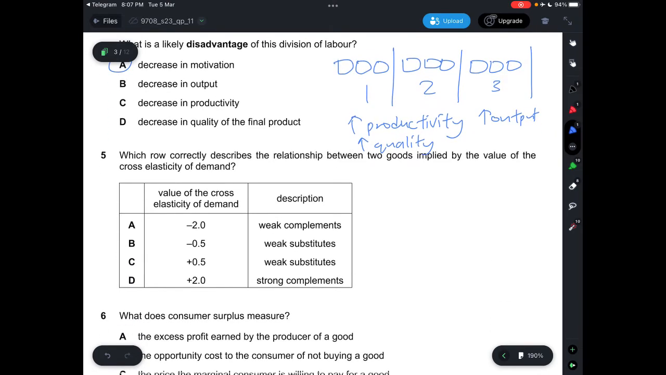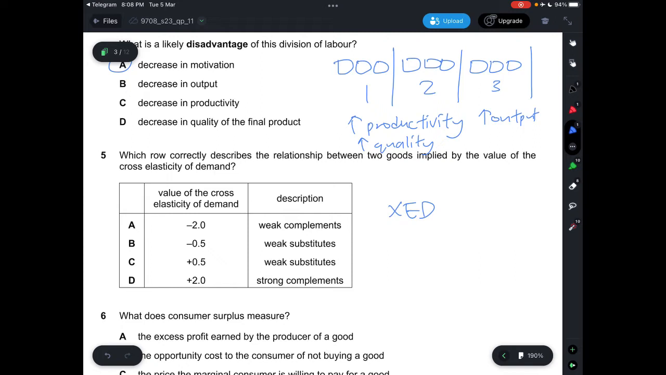Question 5. Which row correctly describes the relationship between two goods implied by the value of the cross elasticity of demand? Cross elasticity of demand, also known as XED, shows which goods are complements and which are substitutes. If they are substitutes, then the cross elasticity of demand has to be positive, and if it's negative, they have to be complements.